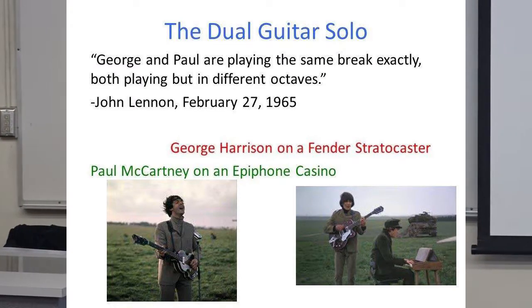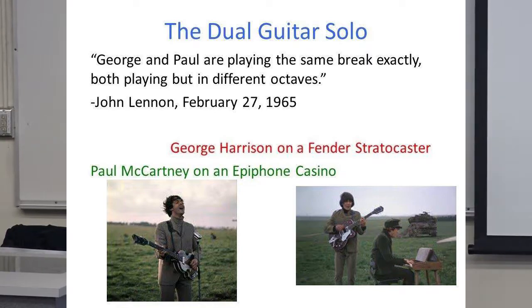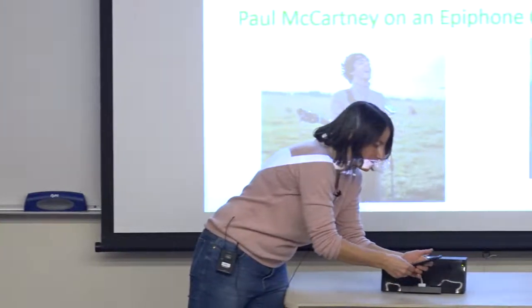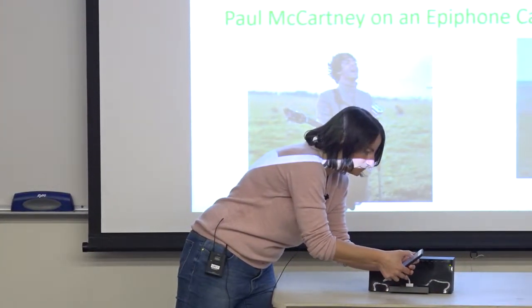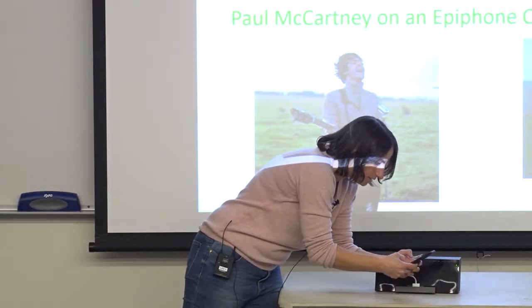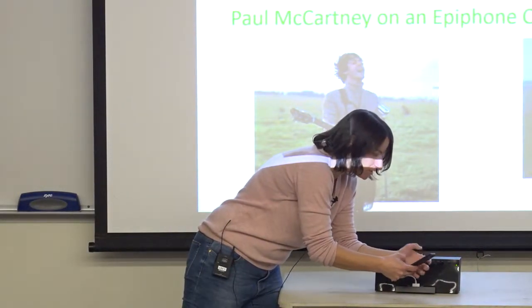Let's see if it's, yeah, I guess I don't have it. Again, I'm going to have to play it on my speakers over here. There's actually a part where Paul McCartney and George Harrison are both playing their guitars, but one is an octave above the other the whole time. And that's in the song called The Night Before. Normally I'd play the whole song, but I don't think we need to hear the whole song just for that part.